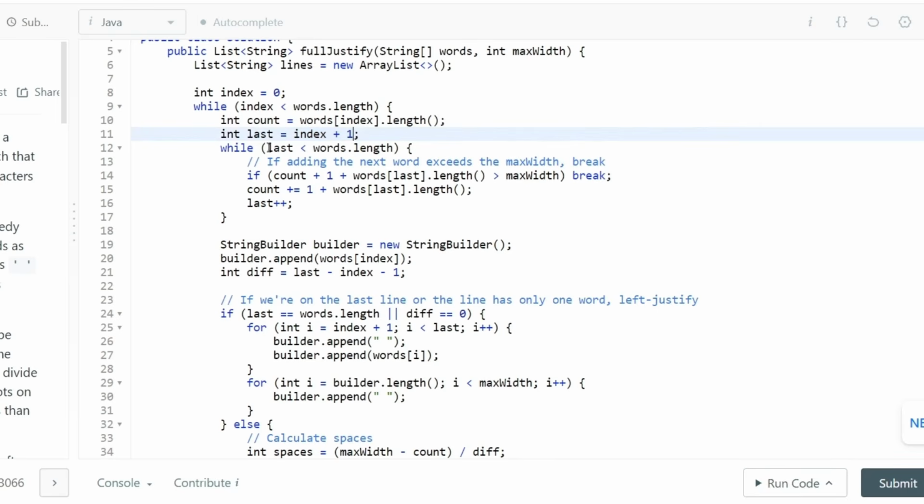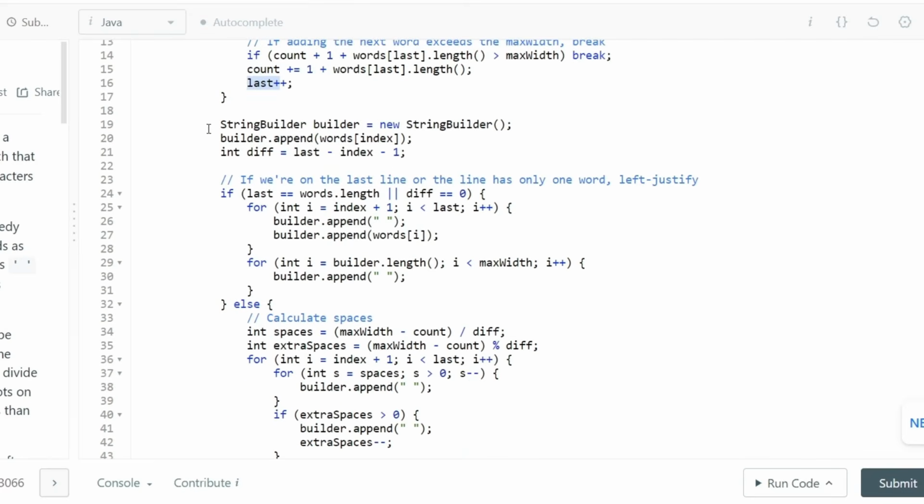Then we are simply going to iterate while last is less than words.length, keep on adding the value and keep on checking whether adding the next word exceeds the max width or not. If it exceeds the max width, we simply break. If it does not exceed, we increase our counter, and we also increase the last pointer as well. Now, once we are at this stage, we have the words that can be included in one single string or one single line for the answer.